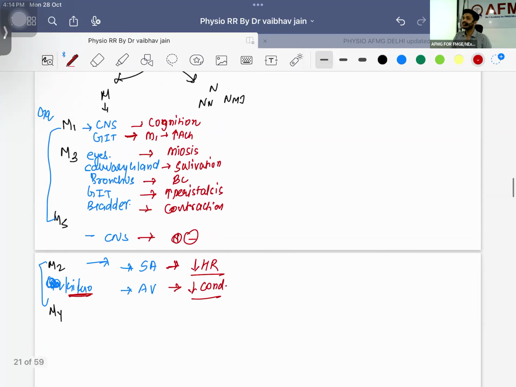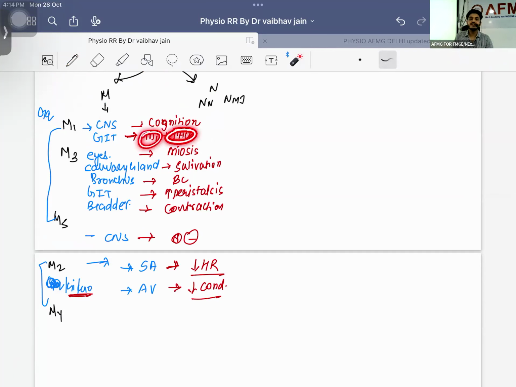So this is going to be the things you will be having during smoking. Smoking is going to do what? These changes. It will increase your cognition. It will increase your secretions in your GIT, M1 secretion, acid secretion will be increased. That is why we are having what? Smoking induced ulcer. Those people who are smoking, what is going to happen?